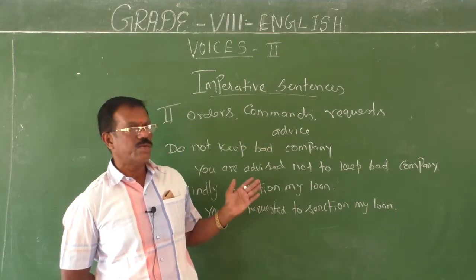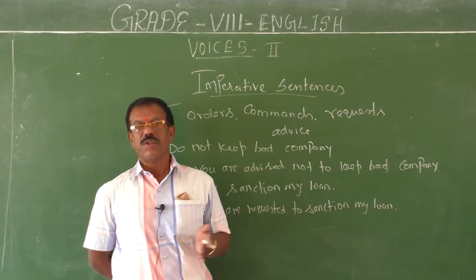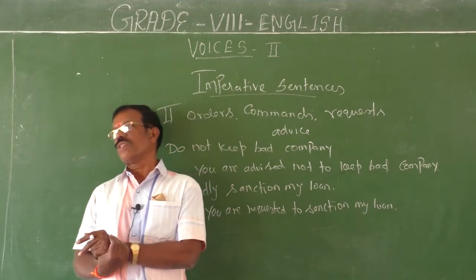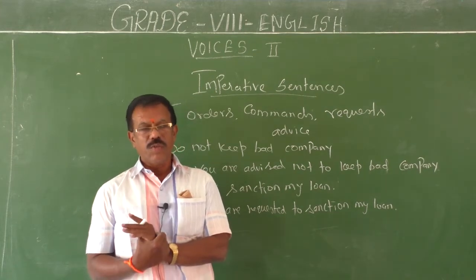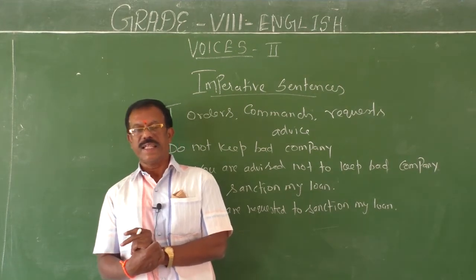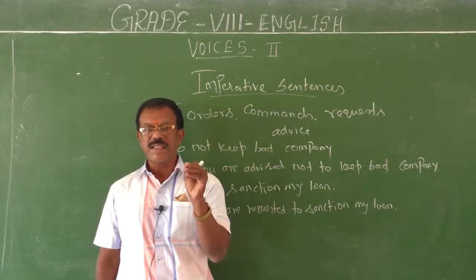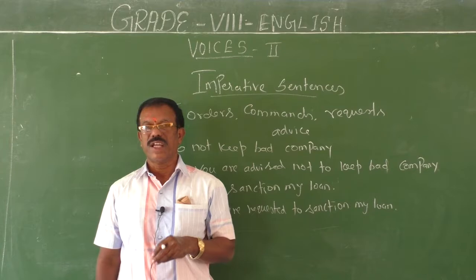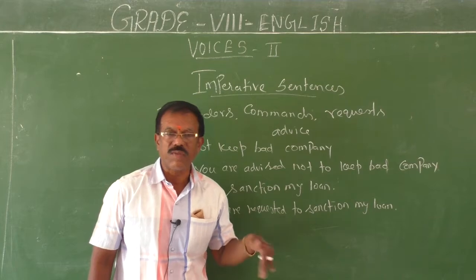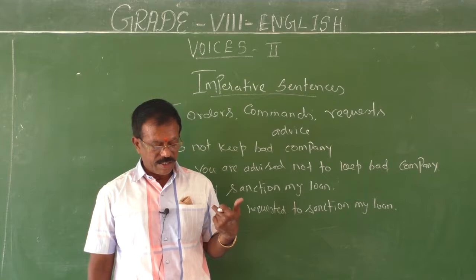The second type of imperatives, commands, requests and orders, which I have just been discussing, should be changed into passive in a different manner. Here you have to start the passive sentences with you are asked, you are ordered, you are advised, you are requested. Why? Because in these types of commands and requests, the command is confined only to the subject. Therefore, you have to change them in the method I taught you.